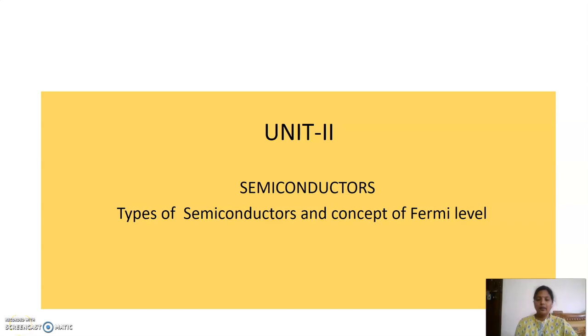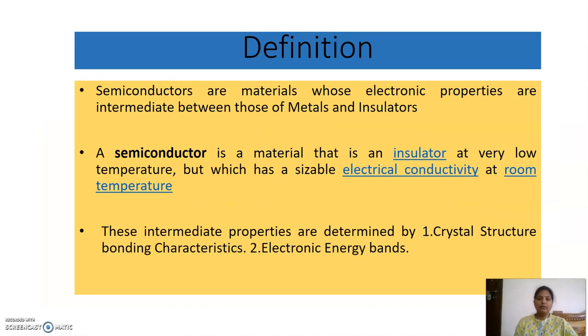Hello everyone. Today we will start with Unit 2, Semiconductors, and we will discuss the topic types of semiconductors and the concept of Fermi level. So first we will define what is a semiconductor. It is a material whose electronic properties lie between metals and insulators. Semiconductors behave like an insulator at low temperature and behave like a conductor at high temperature.